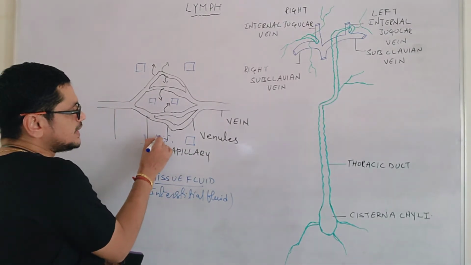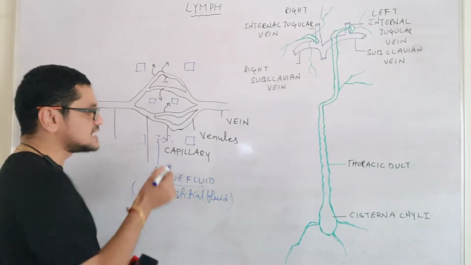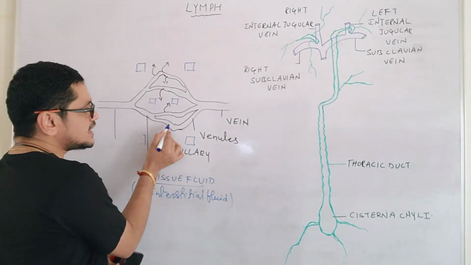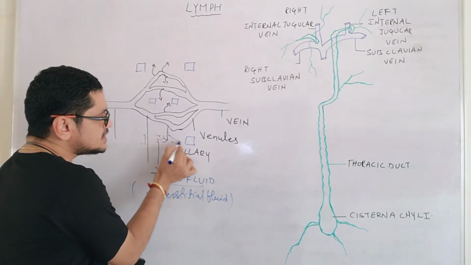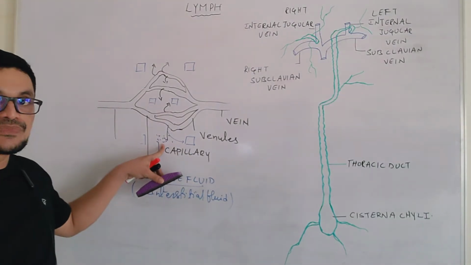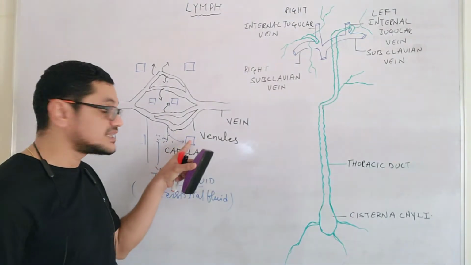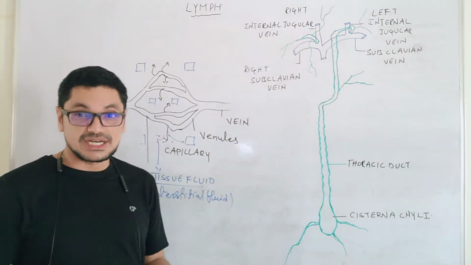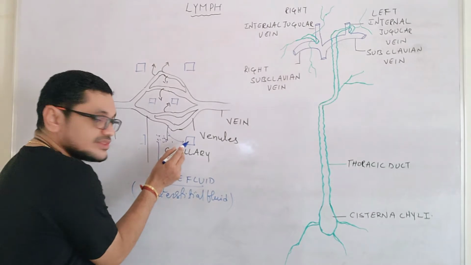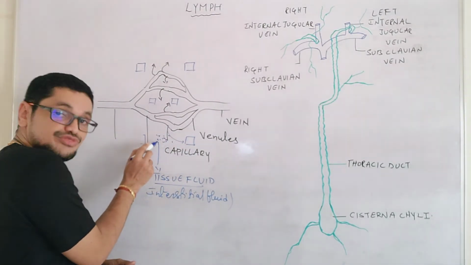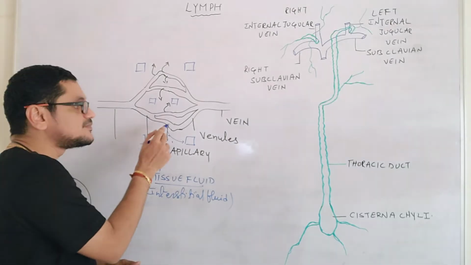And now this fluid contains a number of nutrients, as I said. Exchange of gases between the cells and this fluid connective tissue always takes place through this fluid. Blood contains oxygen, and a number of nutrients are also present, and the cells require so many nutrients. So whatever the requirement of the cell will be fulfilled through this fluid which came out from this capillary.